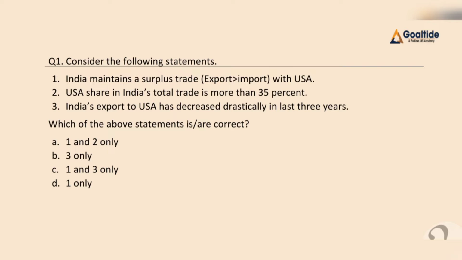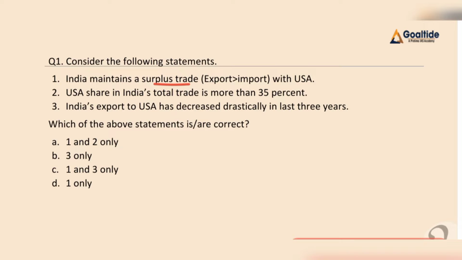Today we will discuss 5 important daily quiz questions of Goldtide IAS Academy, which are very important, relevant and challenging for your UPSC prelim examination preparation. So here is our question number 1. Consider the following statements. First, India maintained trade surplus with United States of America.